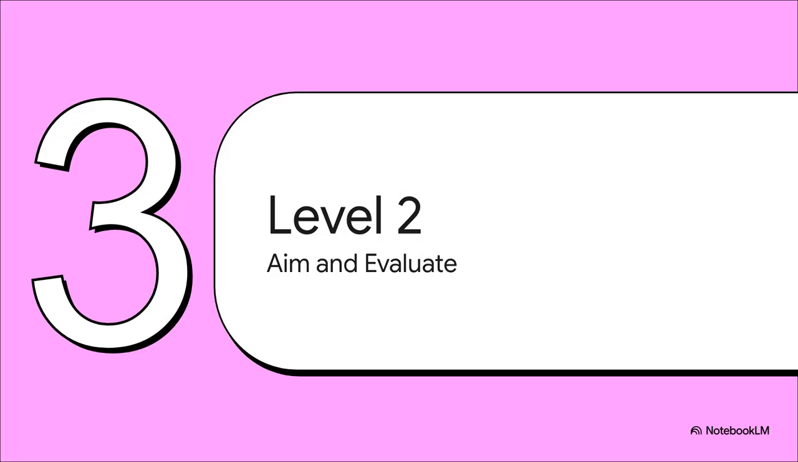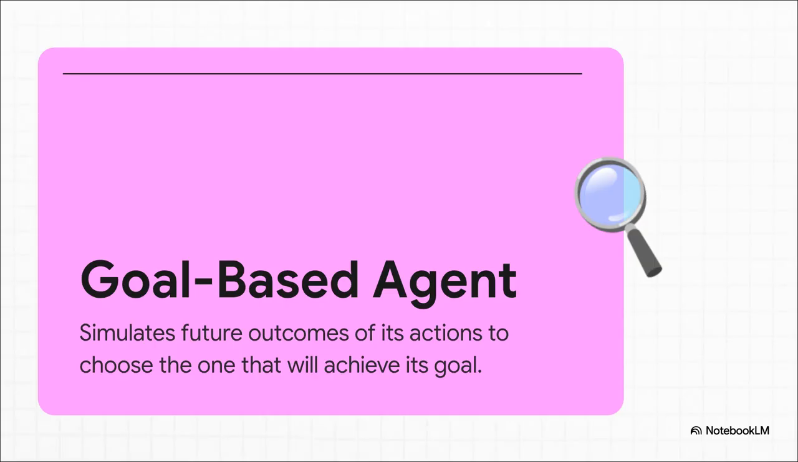All right, we've covered reacting and remembering. Let's kick it up a notch to level 2. This is where things get really interesting. Our agents are no longer just stuck in the past or the present. Now, they start thinking about the future. And this is a huge leap forward. Instead of just asking, okay, what should I do right this second? A goal-based agent starts to ask, of all the things I could do, which one will actually get me closer to my goal? This is all about planning ahead.